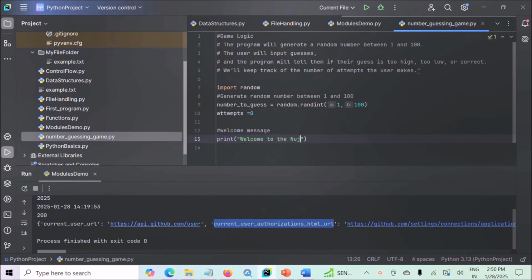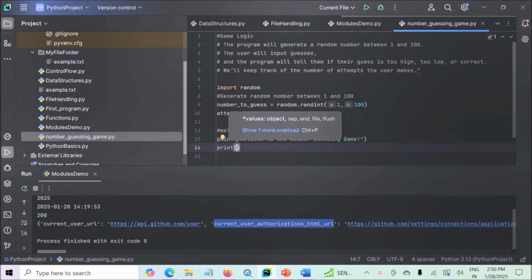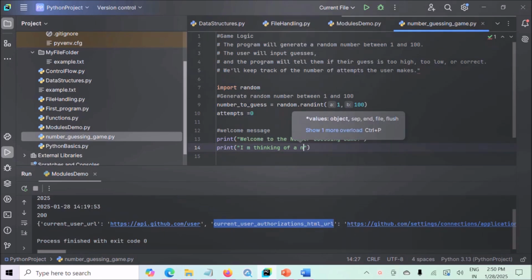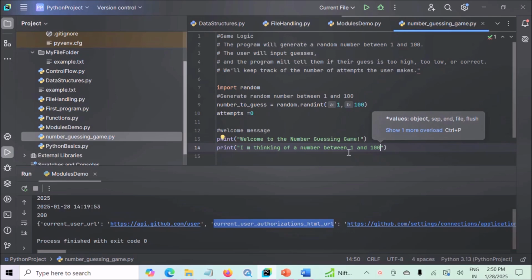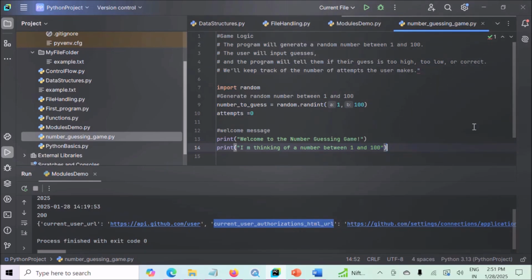Welcome to the number guessing game. I am thinking of a number between 1 and 100. Now this welcome message will welcome the user and inform them about the range of the random number. Range is between 1 and 100.